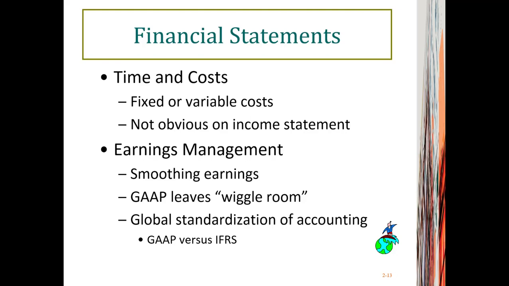And the purpose of earnings management in most cases is to smooth earnings. Sometimes a company makes bad earnings in bad years and good earnings in good years, but they want to stabilize earnings over the years. Therefore, they manage those numbers to smooth earnings. And you would say, hey, that's not ethical. That could be illegal, but actually, U.S. GAAP allows plenty of room for the company to manipulate or manage its earnings.